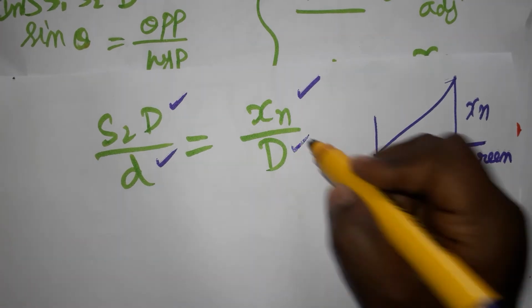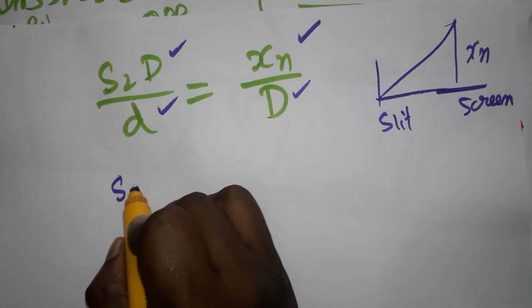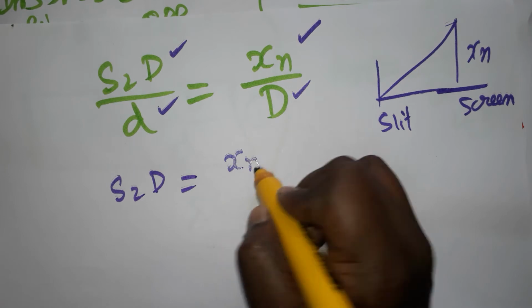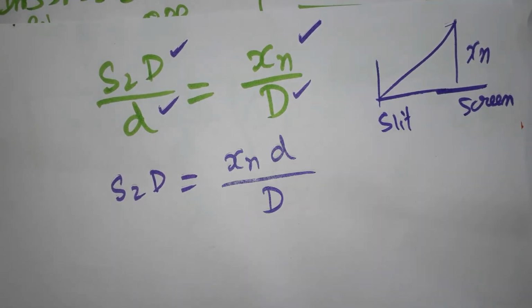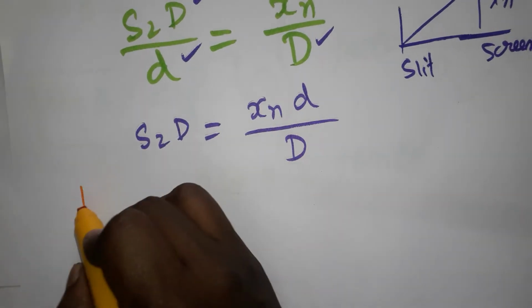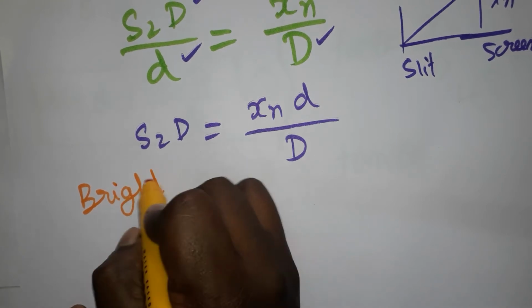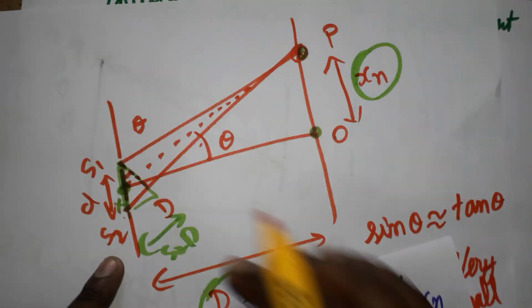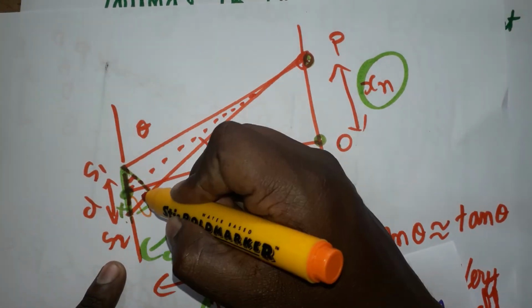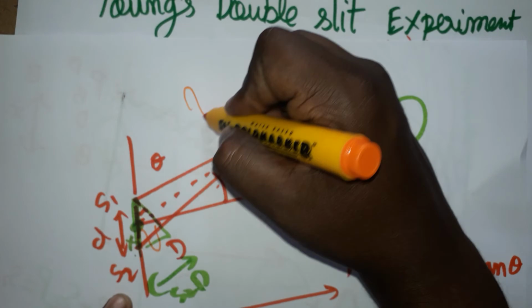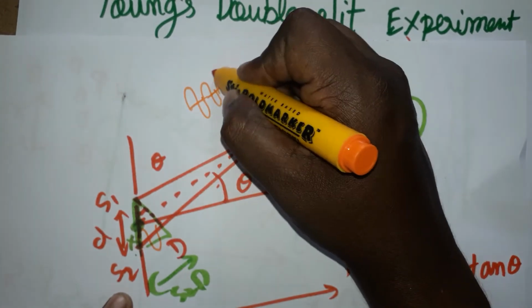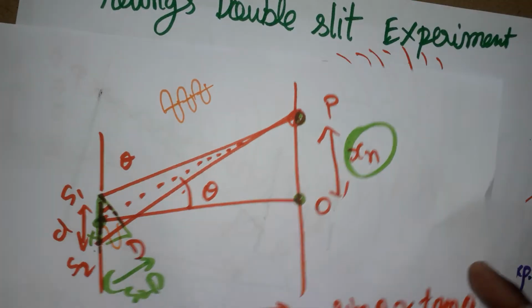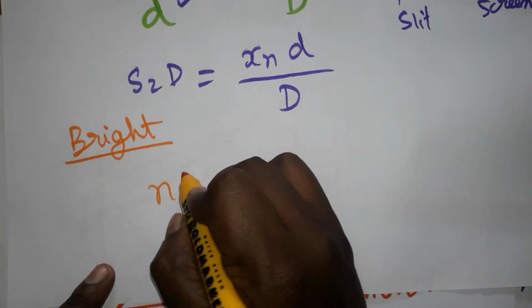This is what we know already. Now S2D is equal to xn small d divided by capital D. Now I am going to do the bright fringes. When the light is bright, the path difference, the difference between the two lights, will be lambda. Here a full wave is formed. Otherwise two full waves, three full waves should be formed, then only it is constructive. So I take n lambda.